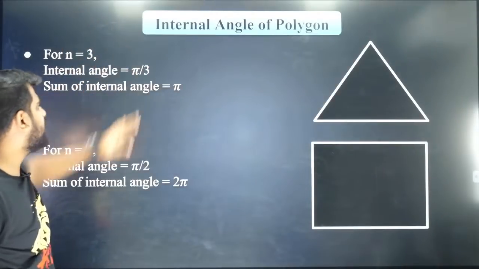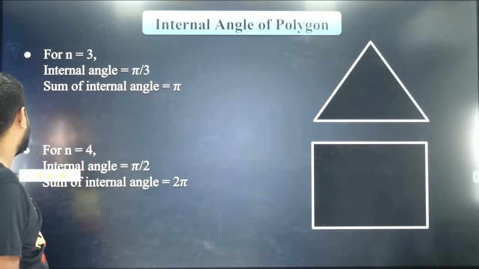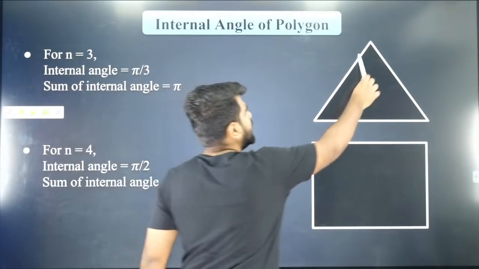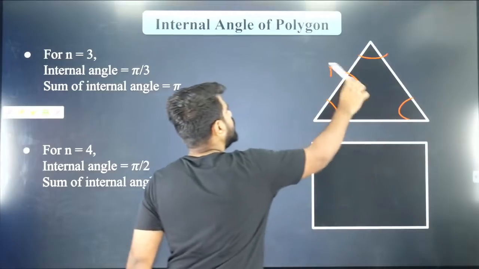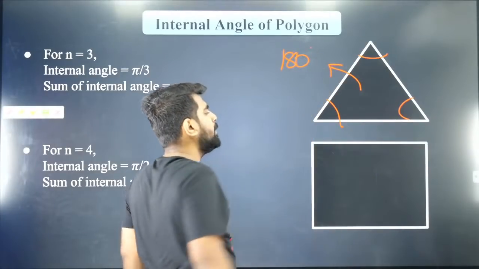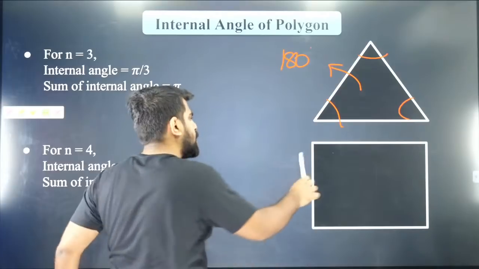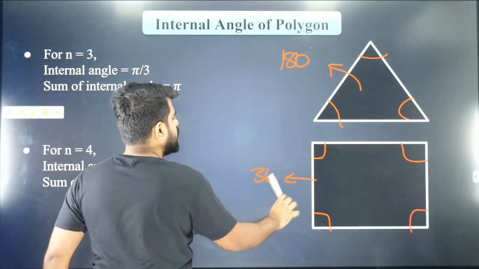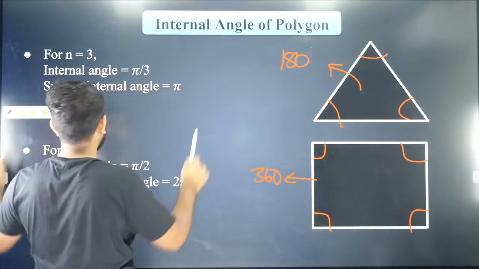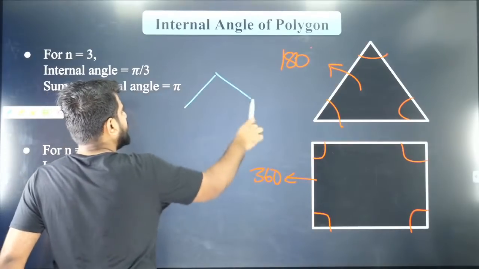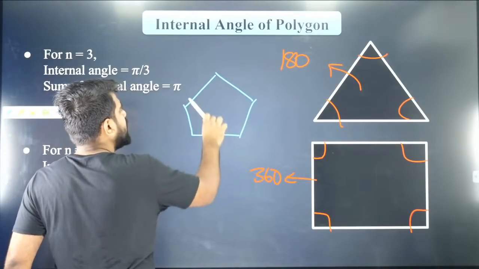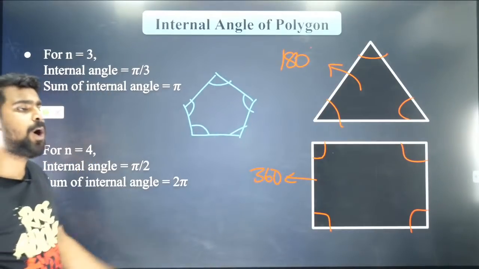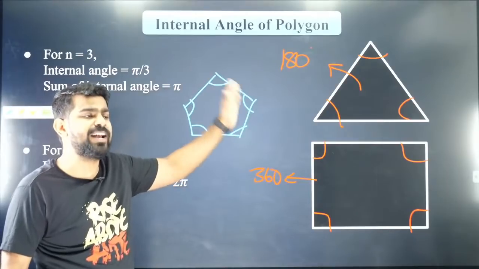Okay. So here we have the internal angle of a polygon. Everybody knows the angle sum in a triangle is 180 degrees. This is a laddu, very simple. But what about the angle in a square? Everybody knows that too: 90, 90, 90, 90, it's going to be 360. But what about the angle in a pentagon? A pentagon looks like this. I want to know the sum of all the internal angles of a pentagon. Can you guys tell me?